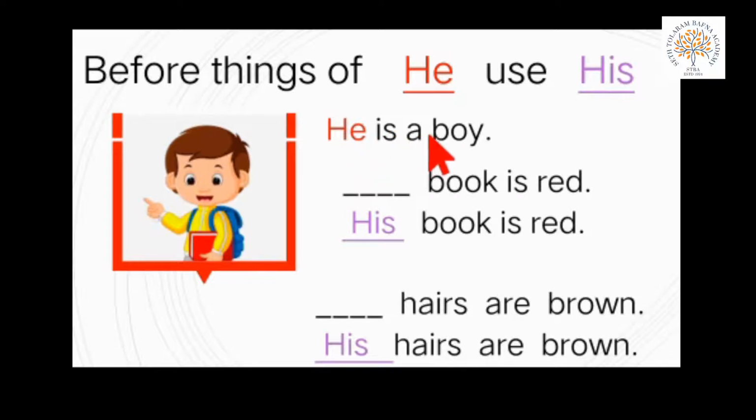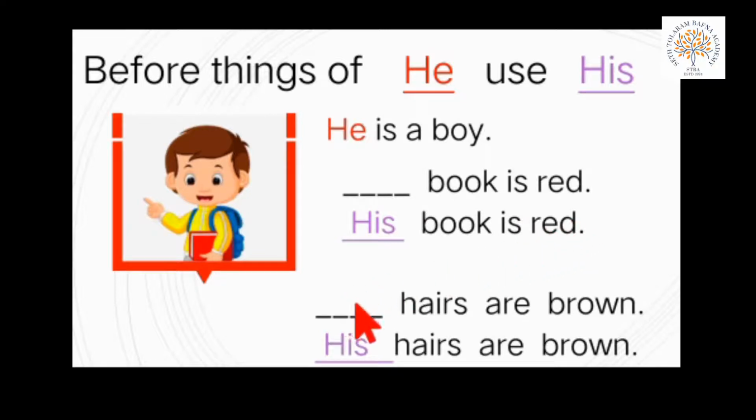He is a boy. Here is another sentence, dash book. Book is thing. Is red. Dash book is red. Have you seen in the picture he is carrying a book? So, book is thing of male person. So, we use his. His book is red.